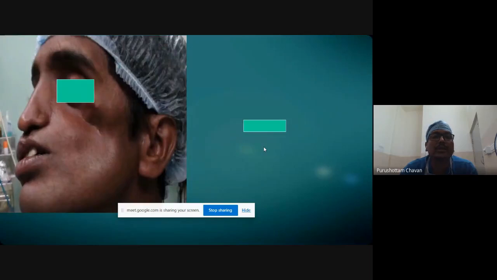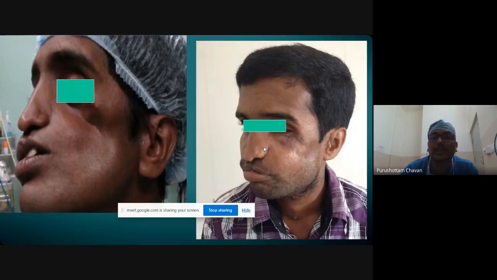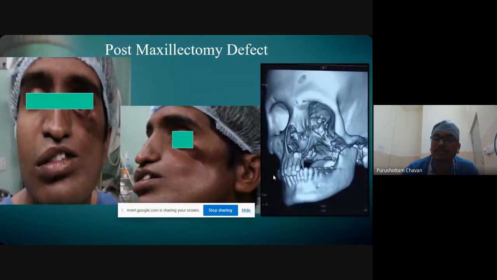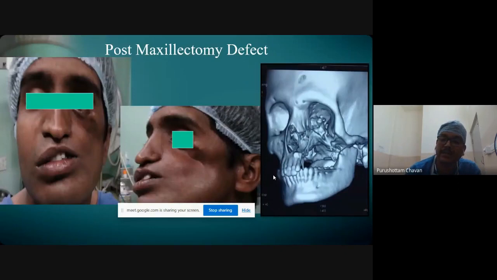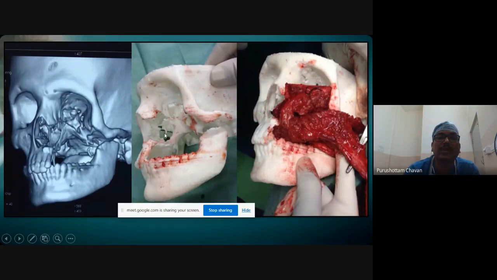So in this case, because of the issues of trismus and facial dysfunction, he underwent secondary reconstruction with a fibula, and this is what we could give him at a later stage. This was not as easy as it is said. This is a 3D reconstruction of the CT film which was converted into a 3D printed model. And we harvested a fibula and used it, one for the orbit and one for the palatal defect.